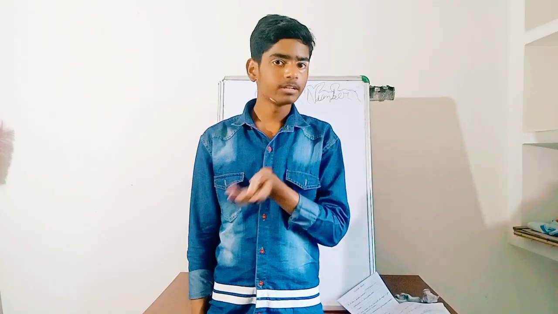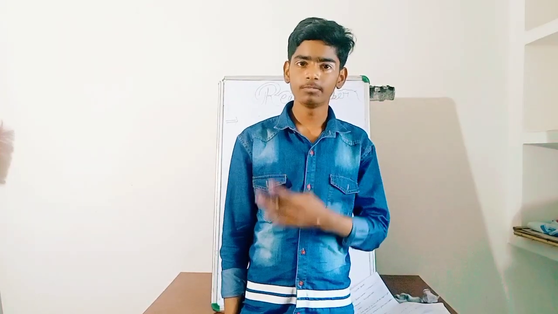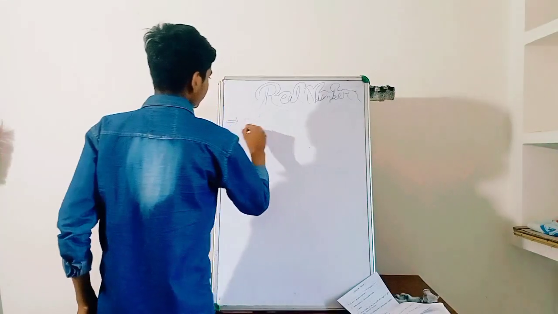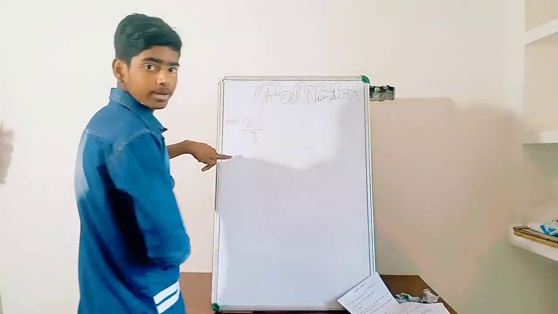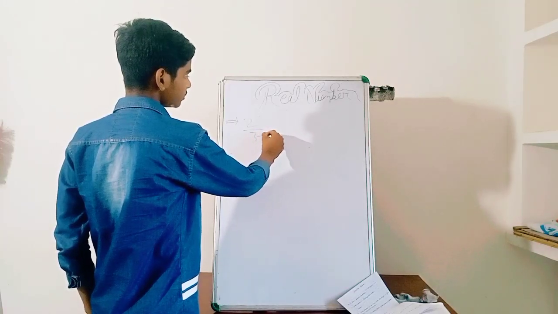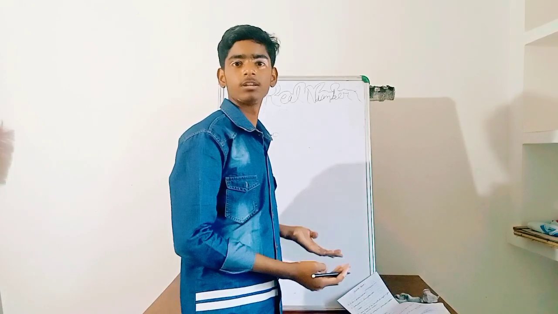Now, in real numbers, there are rational numbers and irrational numbers. Rational numbers are the kind of numbers which can be written in the form p by q, where p and q are integers, but q is not equal to 0. For example, we have 2 upon 3. 2 and 3 both are integers, but 3 is not equal to 0. So this is a rational number.